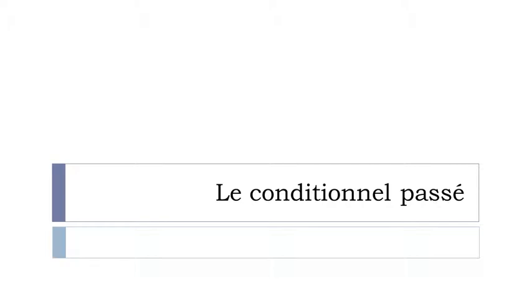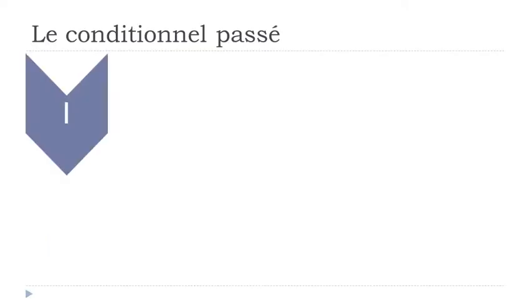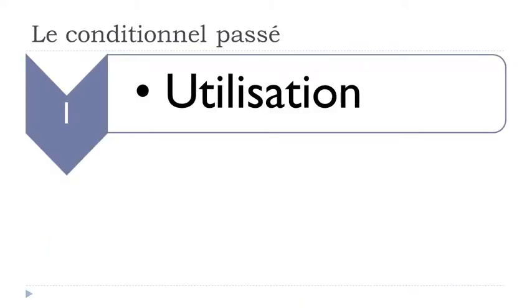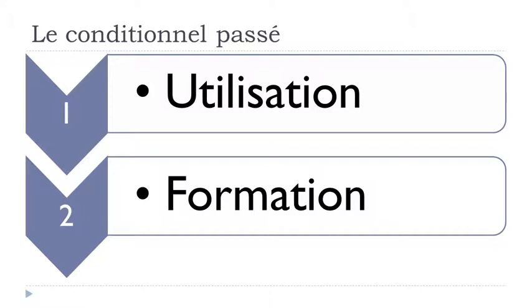That's the reason why I think it might be useful to introduce this conditionnel passé form, especially because it's not that difficult if you master the conditionnel présent form and then the passé composé. I mean by that these participe passé forms, okay? So we'll see how it goes. The first thing that we'll see in this lesson is l'utilisation, so when do we use this conditionnel passé form? And the second thing that we'll work on is la formation, the way we build it. So let's start with the first one, utilisation.